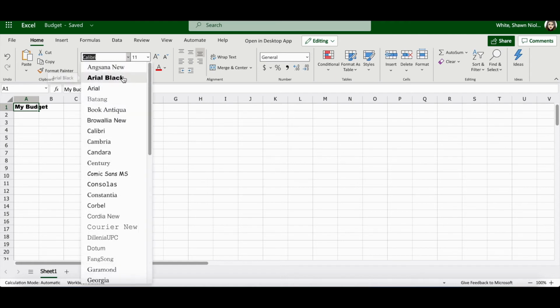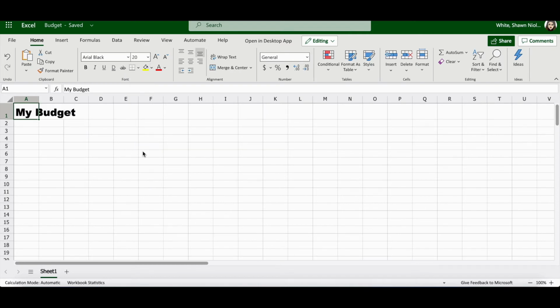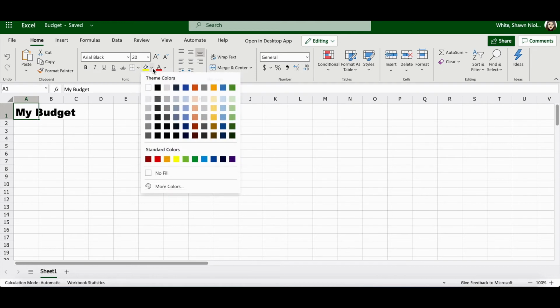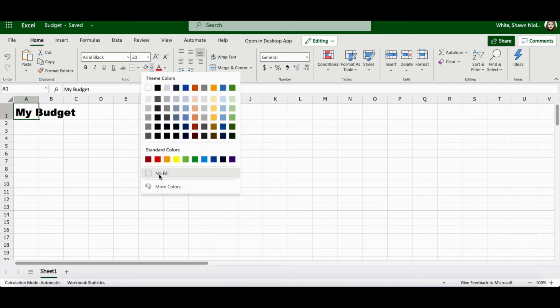We're going to change the cell font to Arial Black, size 20. We can also add fill or color to a cell. We do this by clicking the fill command on the ribbon. In our case, we're going to click the drop-down arrow next to the fill command. When you select a fill color for your cell, you always want to choose a color that is in contrast to your text. So because we have a dark text, you need to choose a light fill color. Now, if you change your mind and do not want a fill color, you would click the drop-down arrow next to the fill command and then choose no fill.